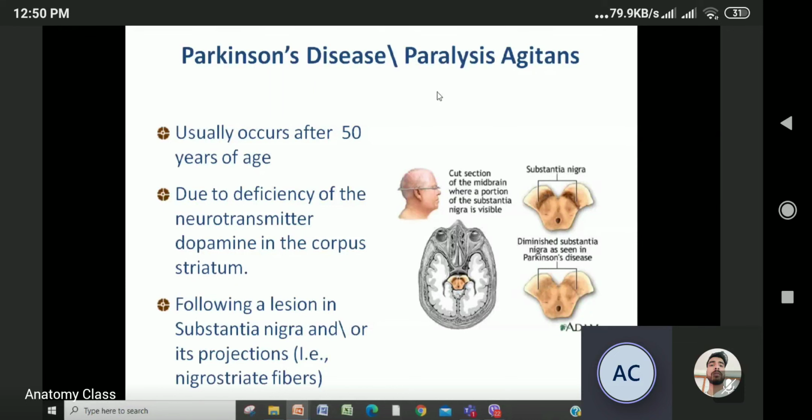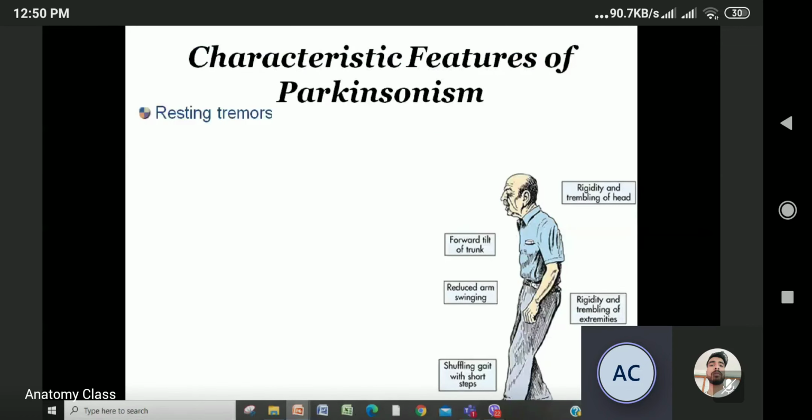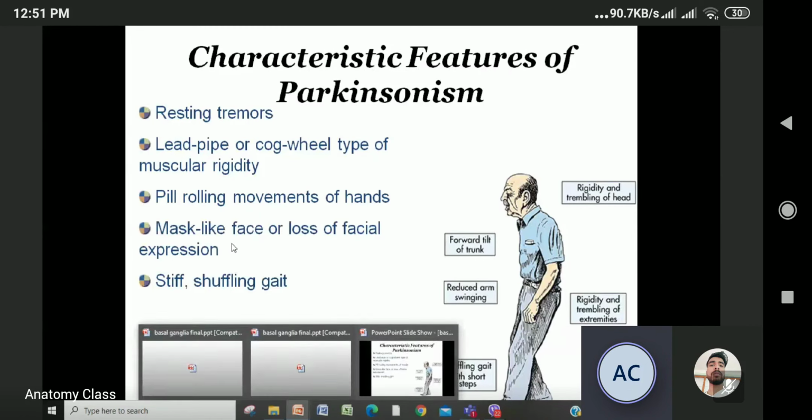Now Parkinson disease. यो एउटा चाहिँ राम्रोसँग पढ. Write short notes on Parkinson disease भनेर आउन सक्छ. So this usually occurs at 50 years of age due to deficiency of the neurotransmitter dopamine in corpus striatum following a lesion in the substantia nigra. है अघि नै पढेको थियो नि हामीले substantia nigra pars compacta dopamine कम भयो भने then it can cause Parkinson disease. So what are the characteristic features of Parkinson?